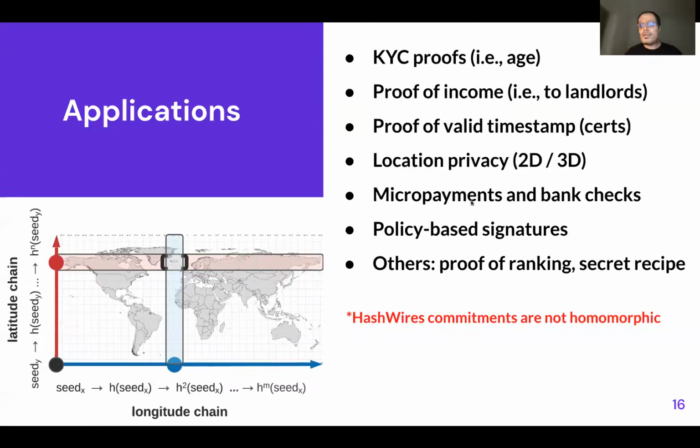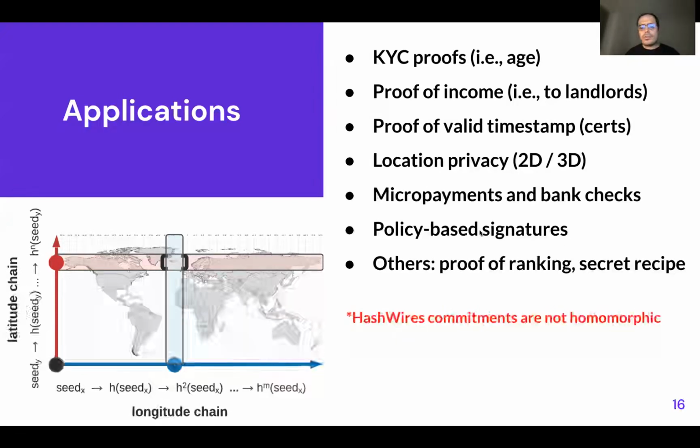Another interesting application is micropayments and bank checks. Imagine, especially in the blockchain, some checks where you cannot see the real value of the check, but you gradually redeem it. You can start by issuing a bank check of 1,000, and then you go on the blockchain and spend 100 of it. Nobody knows you have another 900 on this check, but they know this 100 was at least issued by the bank. And you have more, and you have more, until it expires. You don't have enough money anymore in your check.